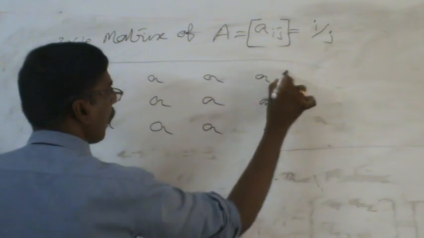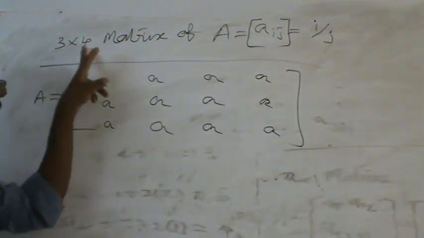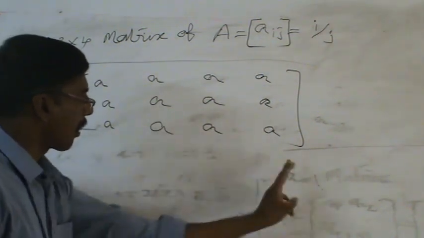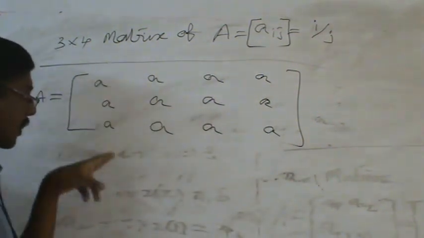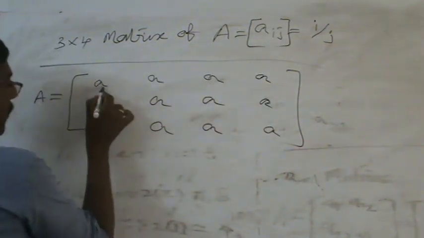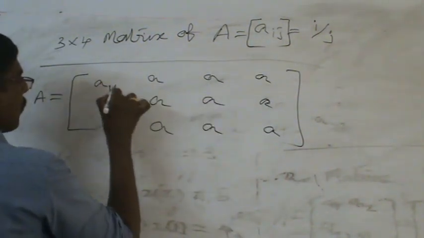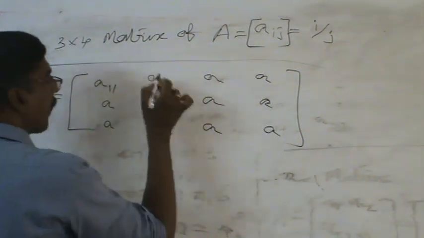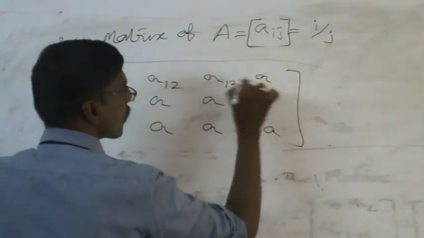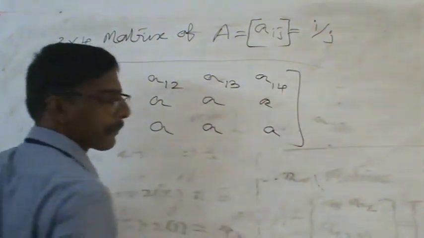Now we have to identify that a 3 by 4 matrix means 3 rows: first row, second row, third row, and 4 columns: first column, second column, third column, fourth column. Representation, place values. First row, first column A11. First row, second column A12. First row, third column A13. First row, fourth column A14.